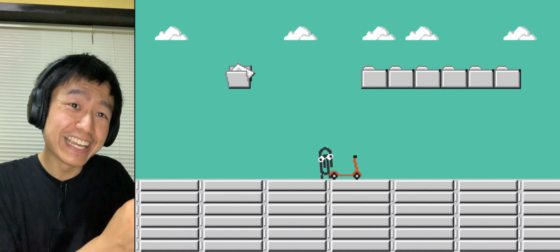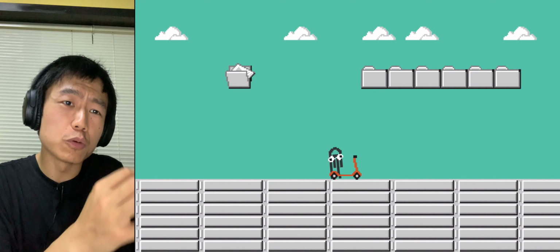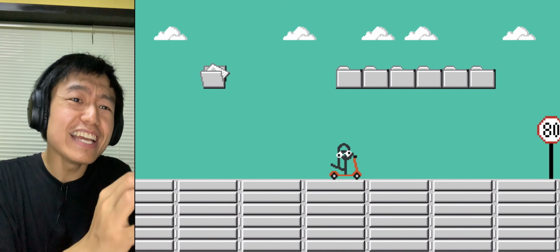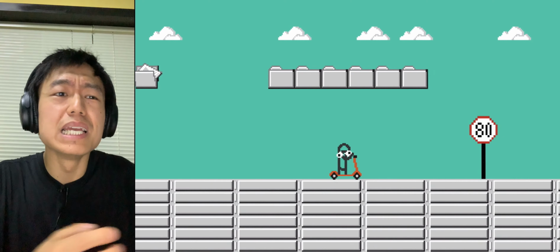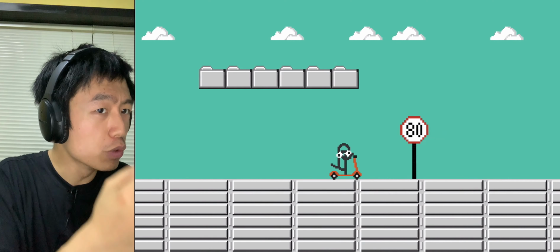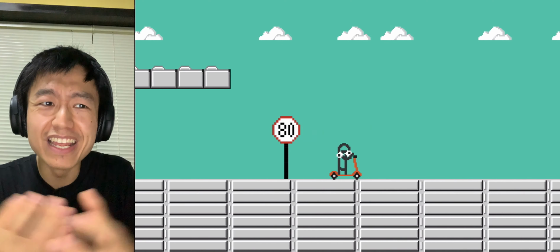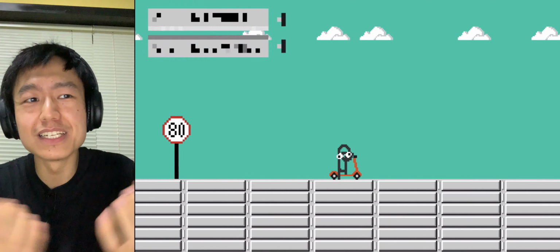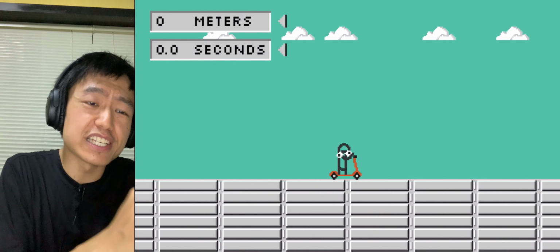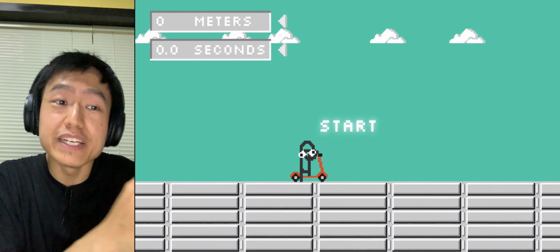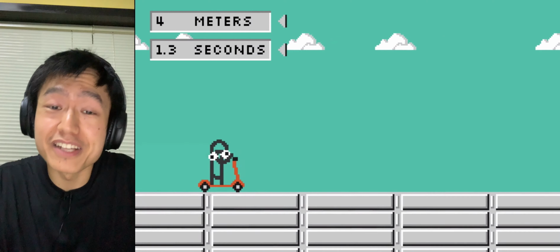Let's look at this kick scooter. The speed limit on this section of the road is 80 km per hour. If the traffic police want to know whether the driver is speeding, how should we calculate it? We have studied physics in junior high school. Speed equals distance divided by time.